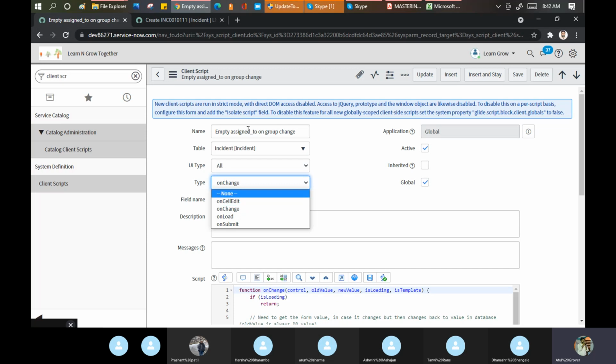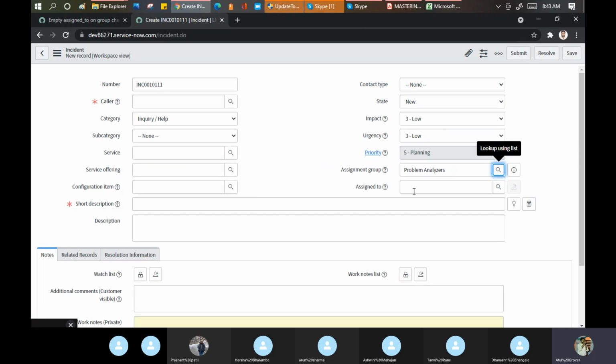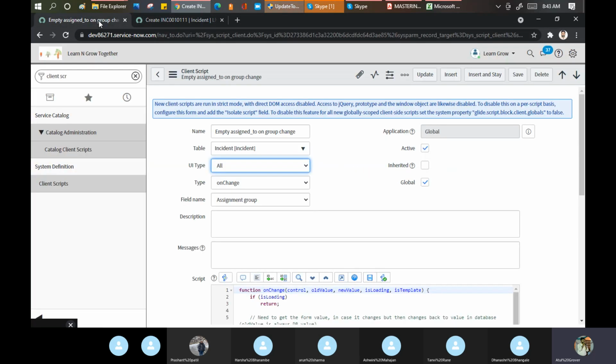So here is the name of the client script. Here is the table. I want to set the UI type: either I do it on mobile, on the service portal, on the desktop, or on all. Everywhere this script should be executed, I say all. This is important for you to understand. When to execute: on change. As soon as I change it, this becomes empty. Where this code has been written, I'll show you here.